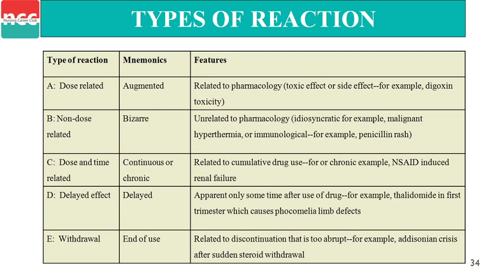Mnemonics and features. We can see three columns in the table. The first column indicates the type of reaction, the second mnemonics, and the third features. First we discuss dose related. For dose related, the mnemonic is augmented. The feature is related to pharmacology, toxic effect or side effect. For example, digoxin toxicity, where we can see dose related toxicity occur. Second one is non-dose related.